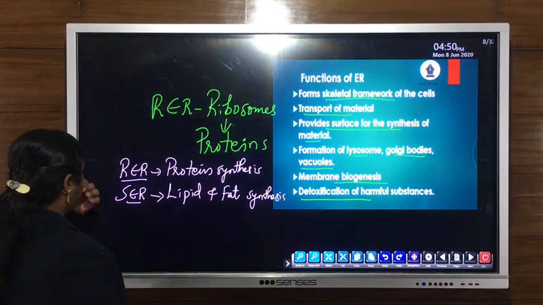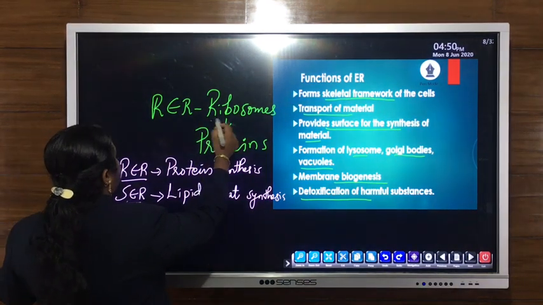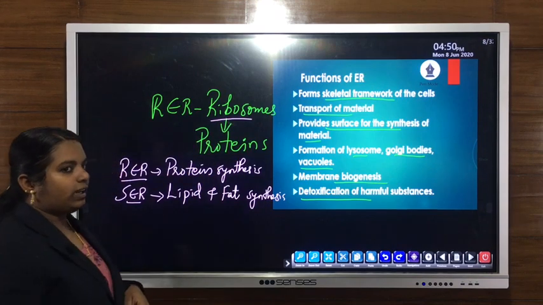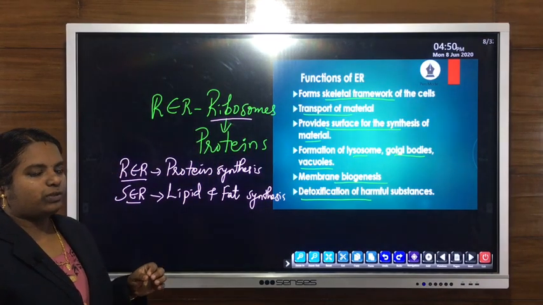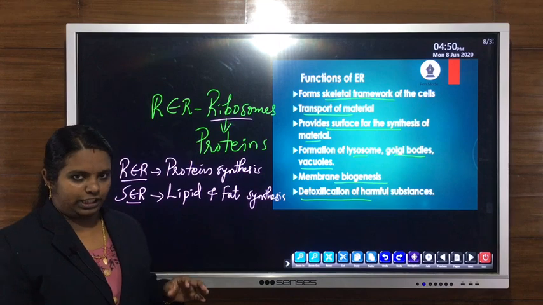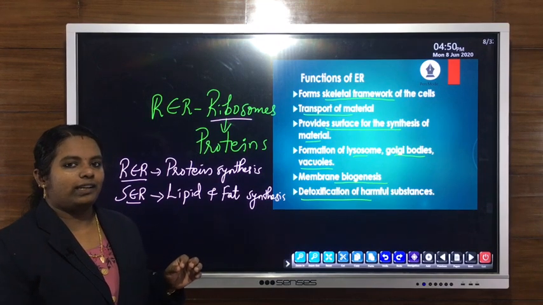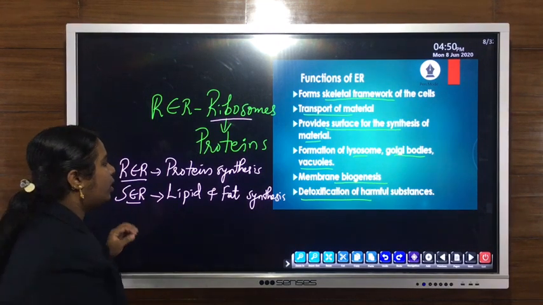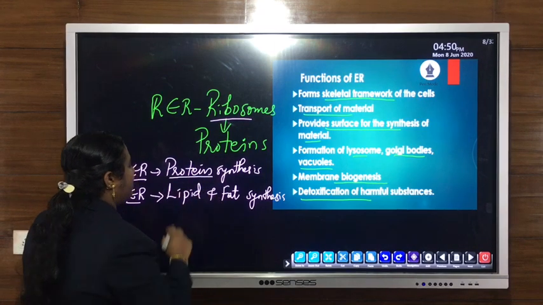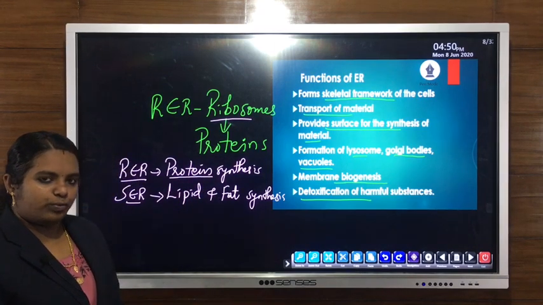In RER the ribosomes are attached on the surface, and the main function of ribosomes is the synthesis of protein. So the main function of RER is also the synthesis of protein.